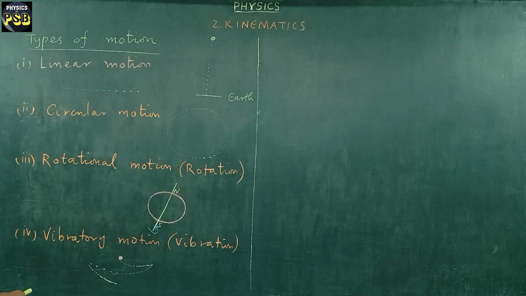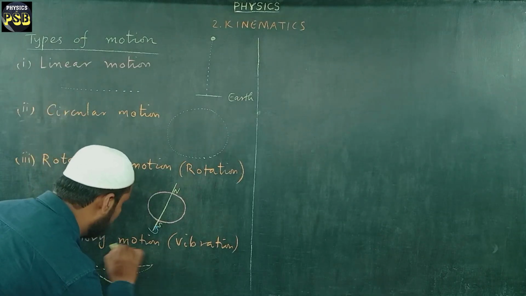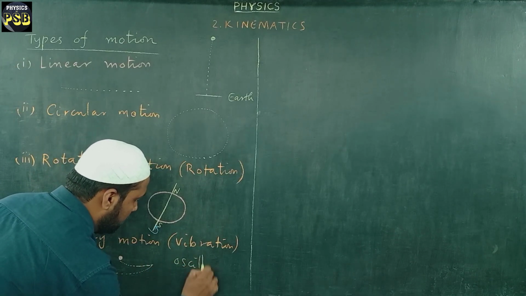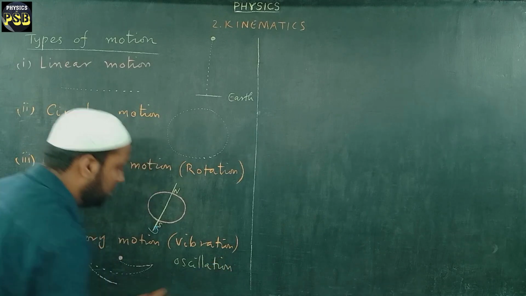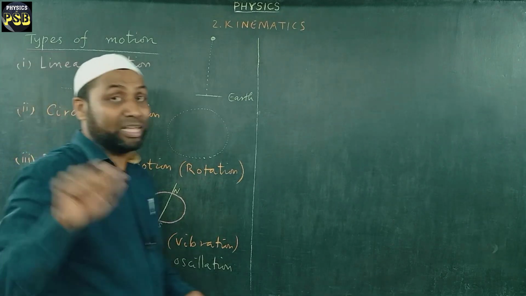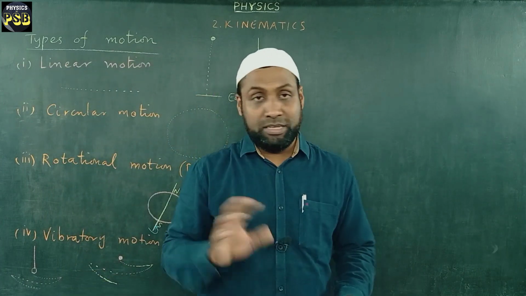Here, vibratory motion is otherwise known as oscillatory motion or oscillation. Another name of vibratory motion is oscillation. Remember this. The motion of a pendulum: if you disturb a pendulum, it vibrates. It oscillates in this manner. And also a swing vibrates.